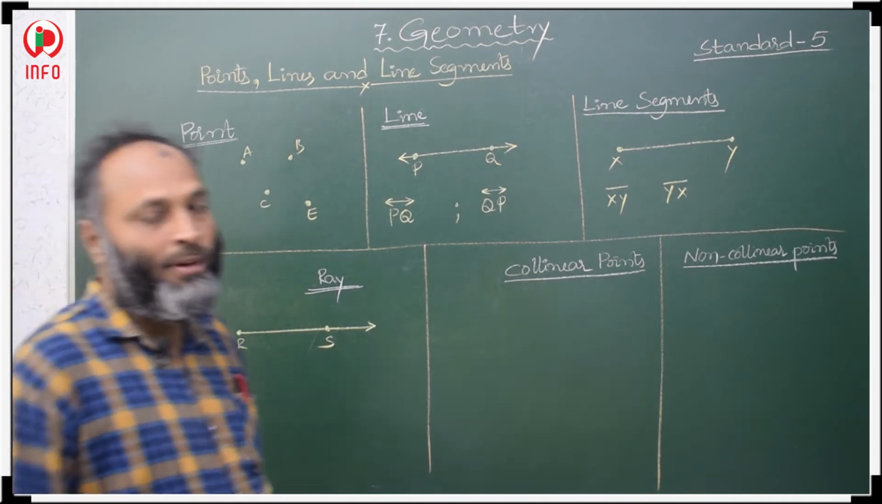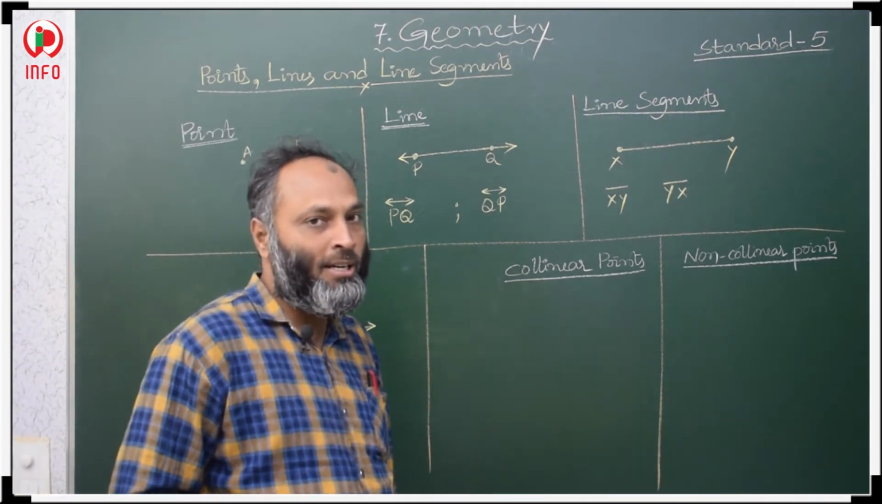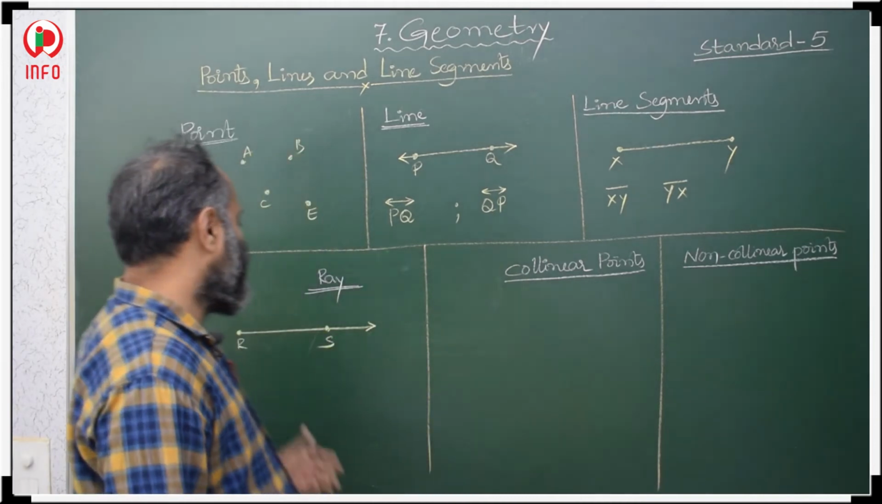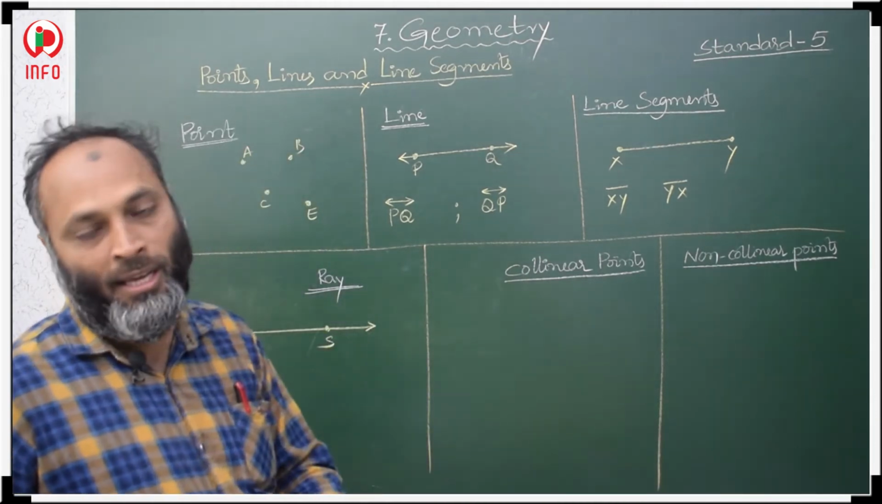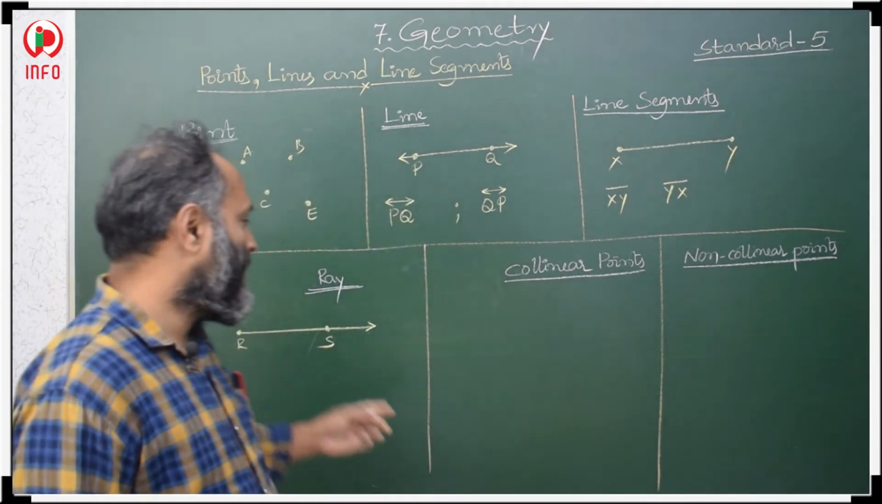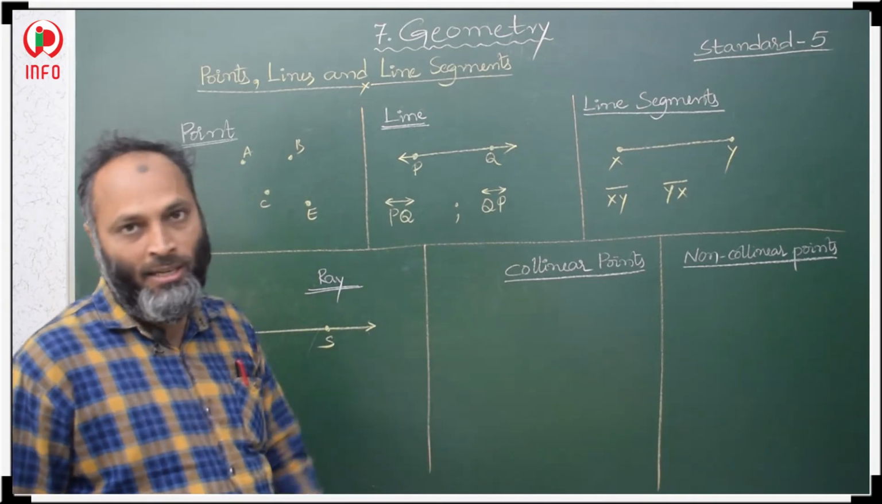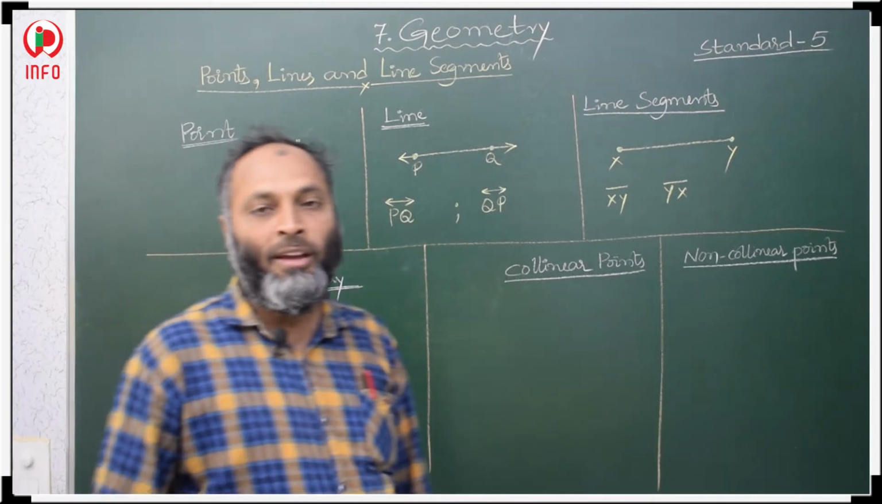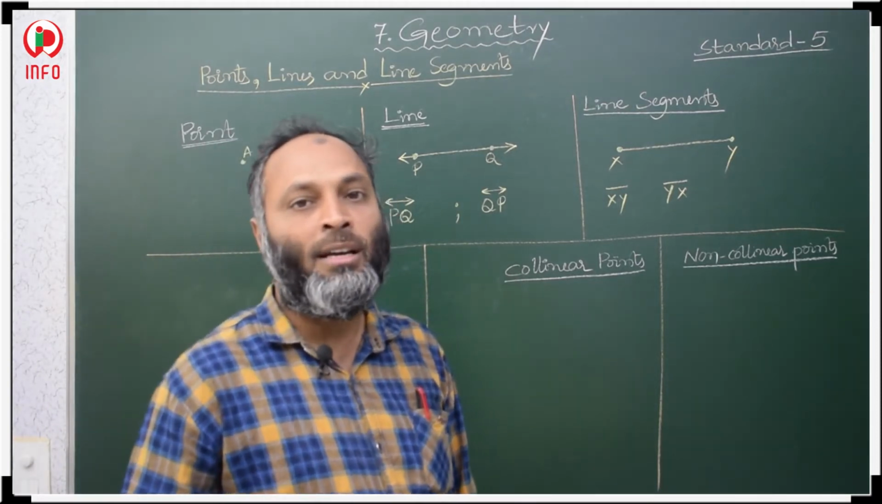In a ray we have one end point, that is the initial point. In the other direction it extends infinitely. So we cannot measure the length of a ray. Why? Because it extends infinitely in one direction. That is why we are unable to measure the length of a ray.